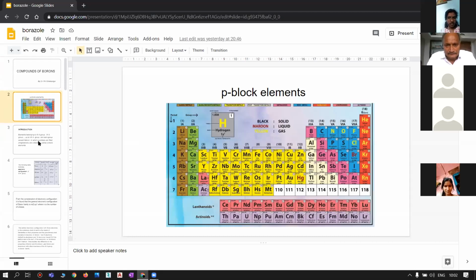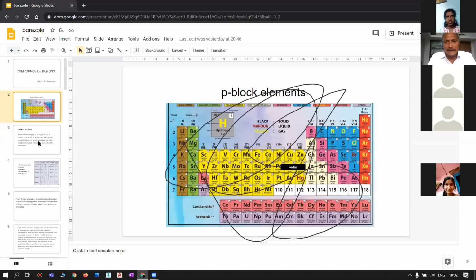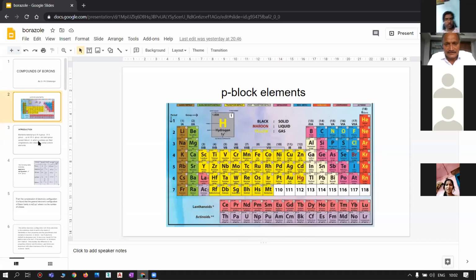You know that S block elements are those elements in which the valence electron enters into the ns subshell as ns1 or ns2.